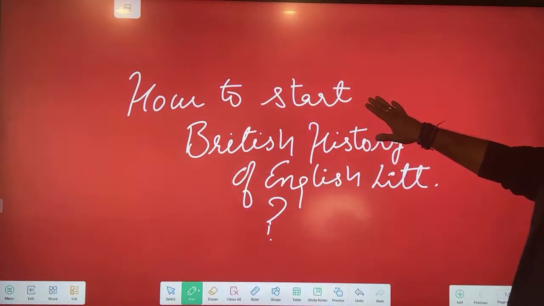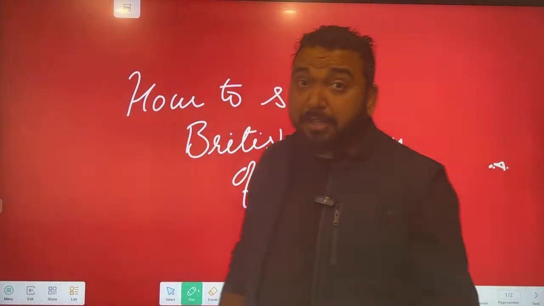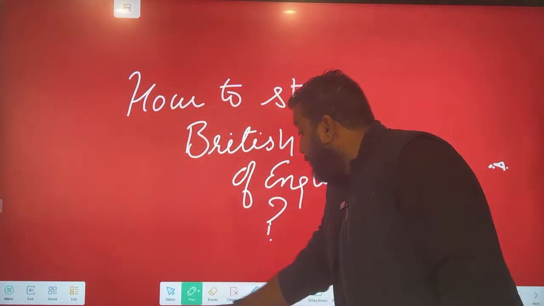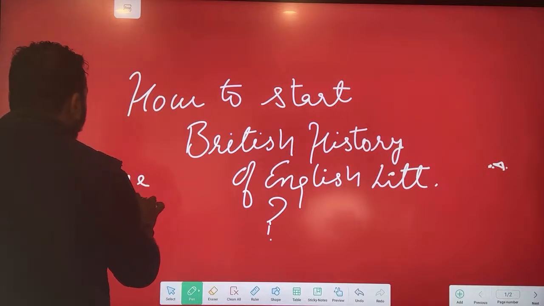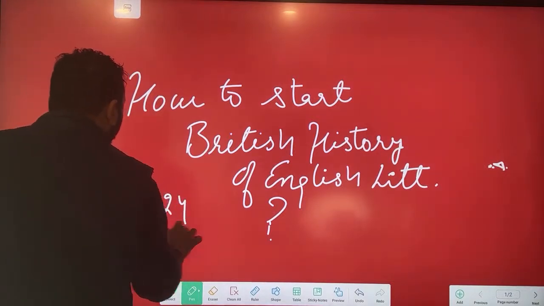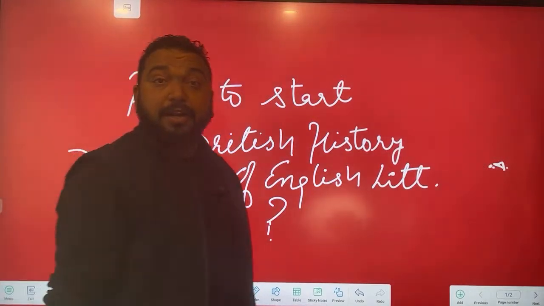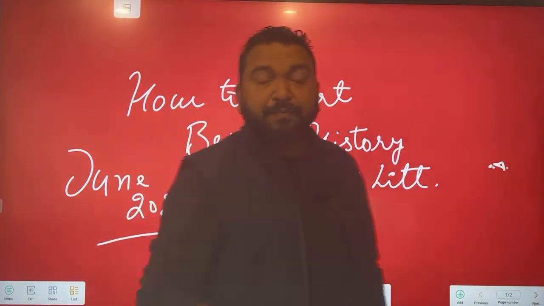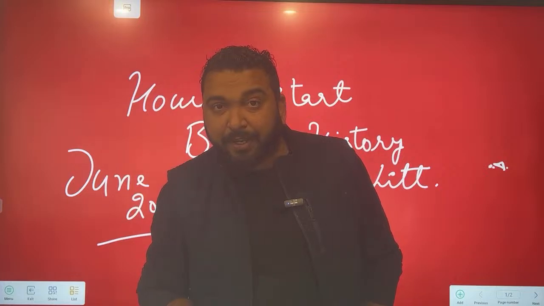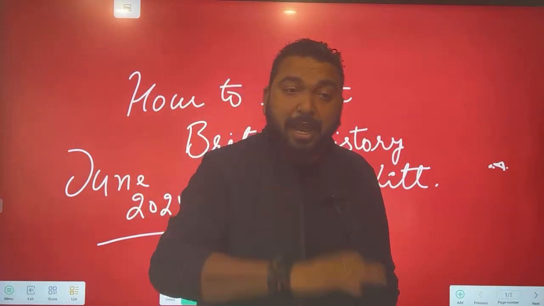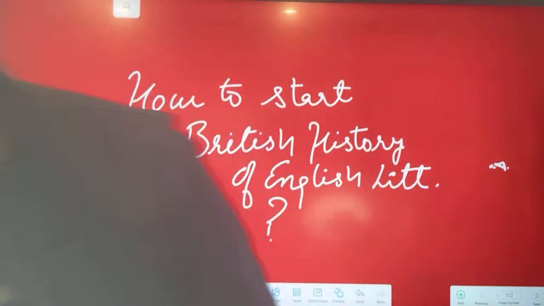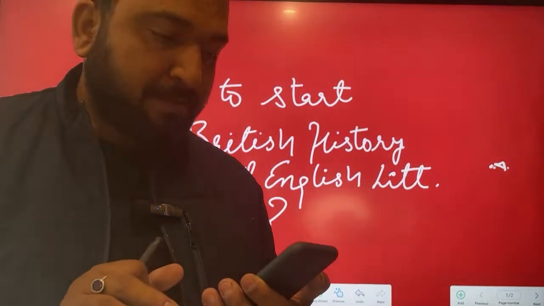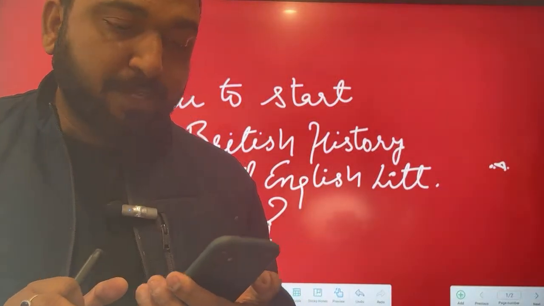So now we are done with the exam. The exam is over and now questions are coming, okay, let's target June 2024. Now June 2024 has to be targeted. Many of you are going to attempt June 2024. But the question is, from where to start? Where should we start? Which topic should we read first? There are 10 units, and in all these units, there are different topics. Okay, it is audible.